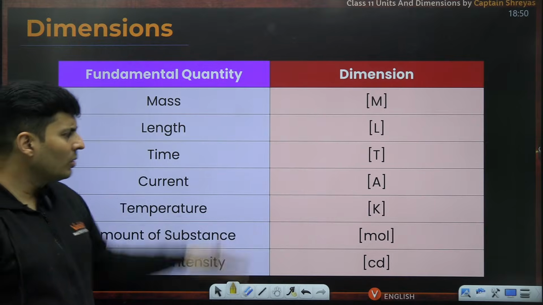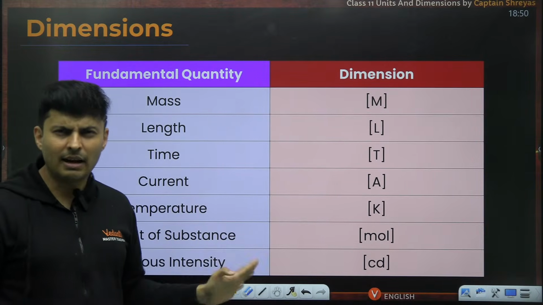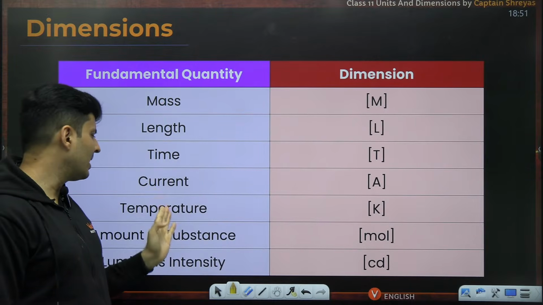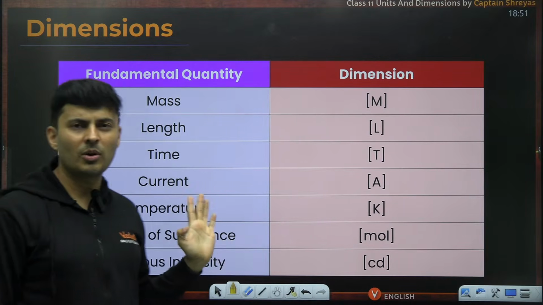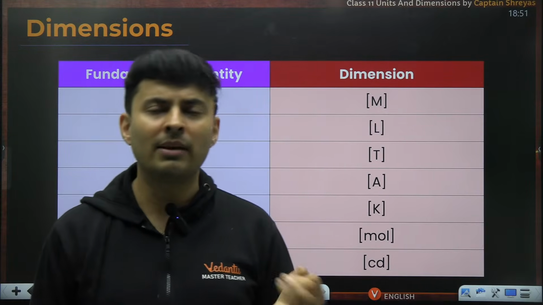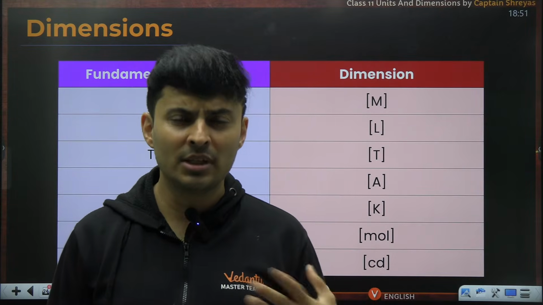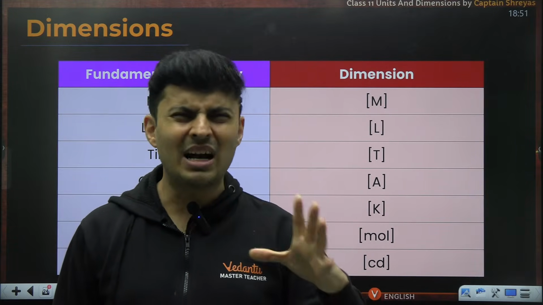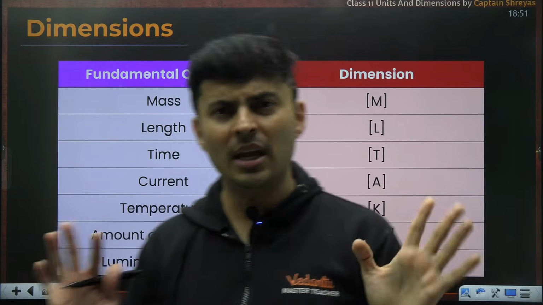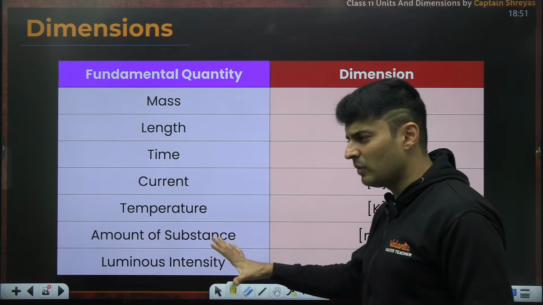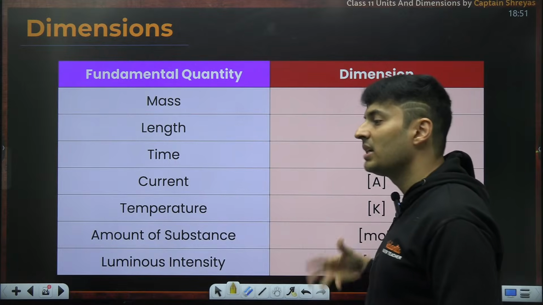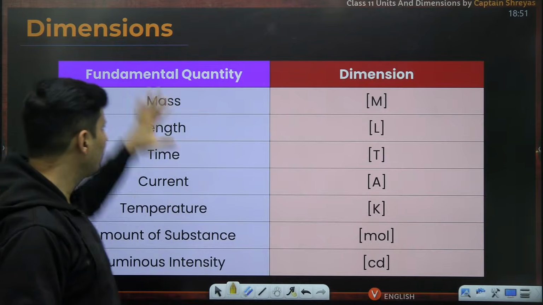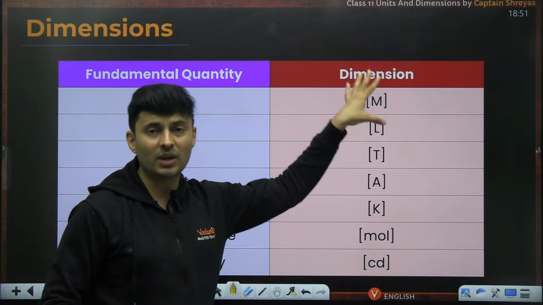Sir, will I have to know all these things right now? See, yes, right now, but you will not be using most of it right now. You will barely be using mass, length, time, current, maximum temperature for most of our problems in the first part of 11. As you learn more about temperature, moles, and then other things, current in 12th standard, then you will start using those other things. For now, mass, length, time, most of the times will be used. Okay. So don't worry about these things as of now. As and when those chapters come, you will be using it more and more often. So these are the short symbols of these fundamental quantities when you use it for dimension.